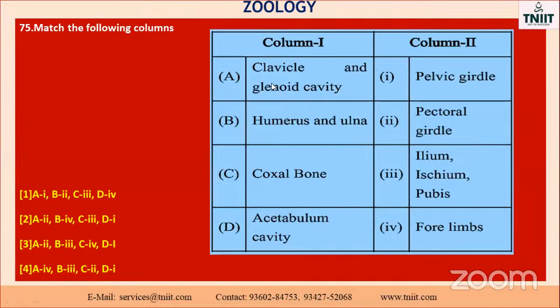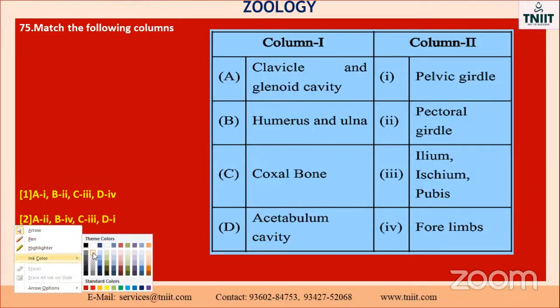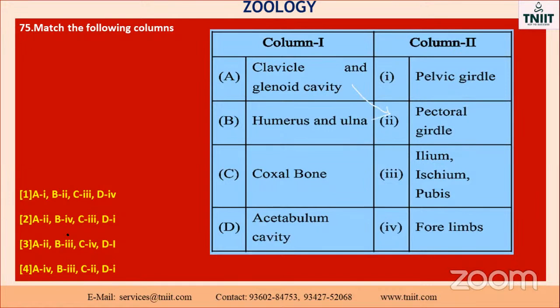3. A2, the clavicle and also glenoid cavity are present in the pectoral girdle. These are all diagrammatical questions. Diagram related questions, my dear. First one is called as second one. B, the humerus and ulna. Okay, humerus and ulna, it's considered as forelimb. Ilium, ischium and pubis. Third one is called as, what is that? Reversely it asks. The coxal bone is called as forelimb. The acetabulum is called as, what, the pelvic girdle. So the option is A likewise. It is also bone related questions, bone as well as which joints.